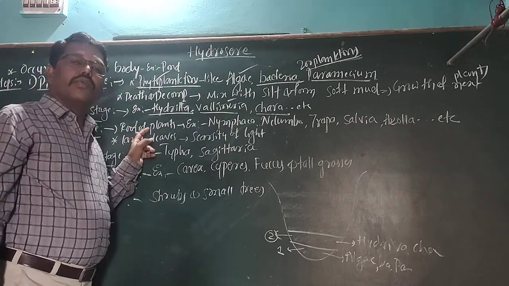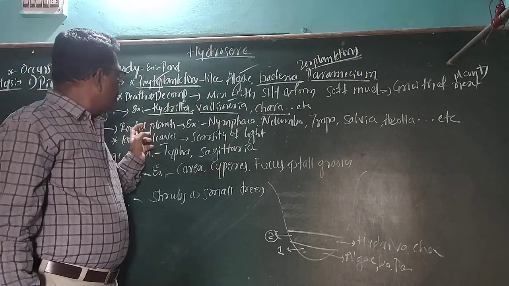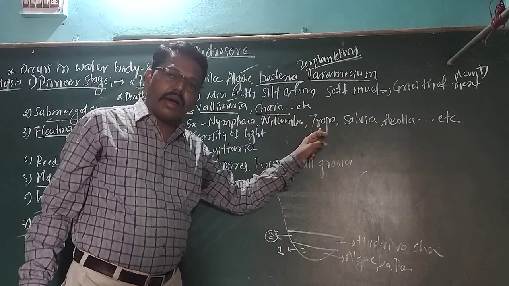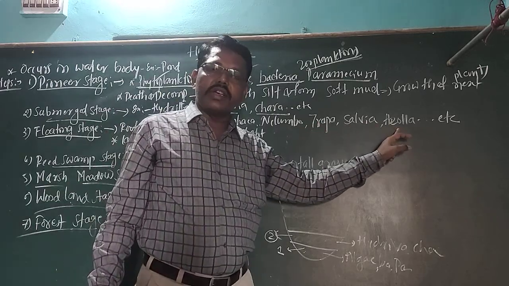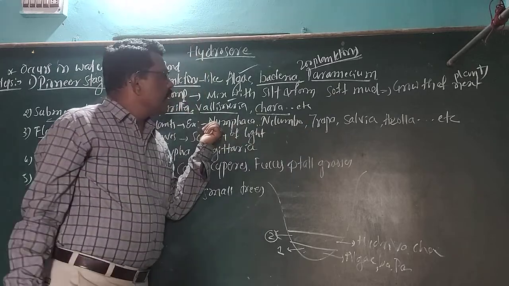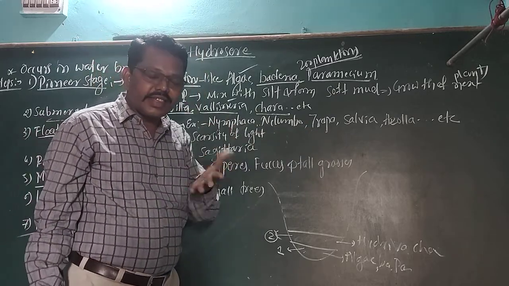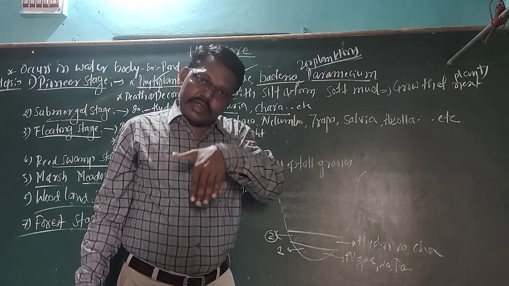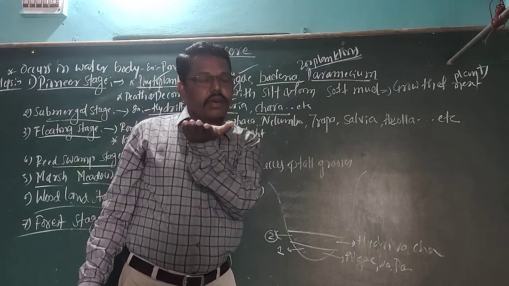Then here we want to see the rooted plants like Nymphaea, Nelumbo, Trapa, Salvinia, Azolla. These are the best examples for the free floating plants. Then within the Nymphaea, lotus is there. Is it free floating or submerged? It is free floating.